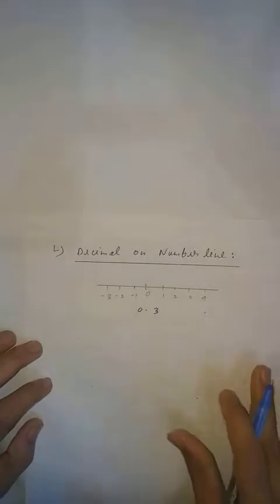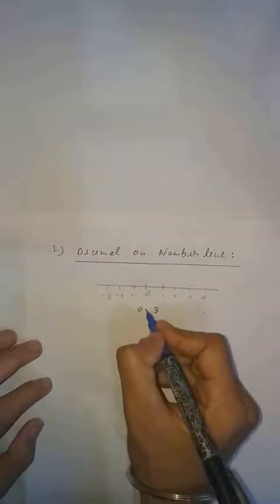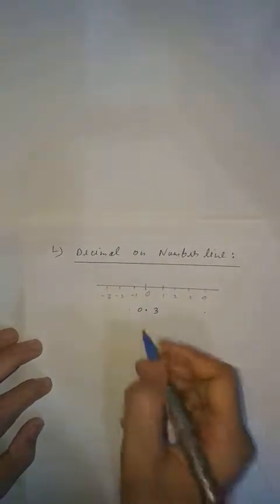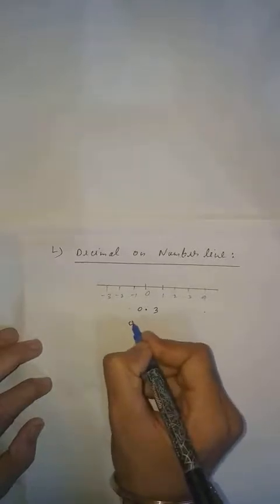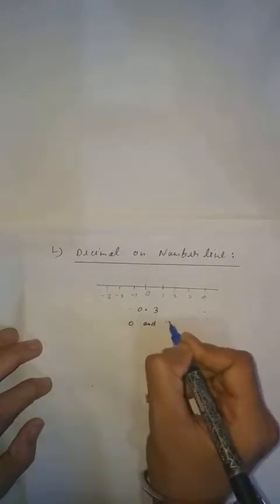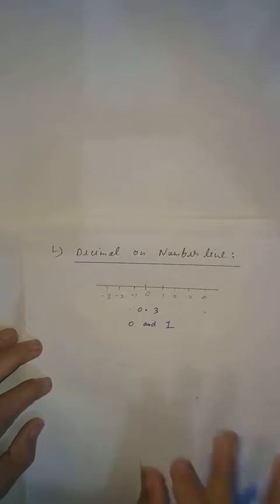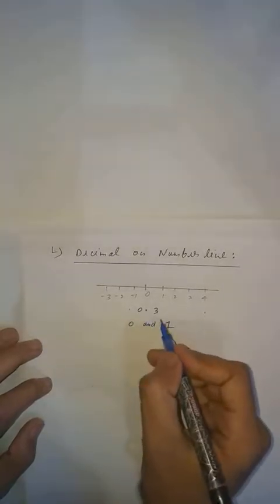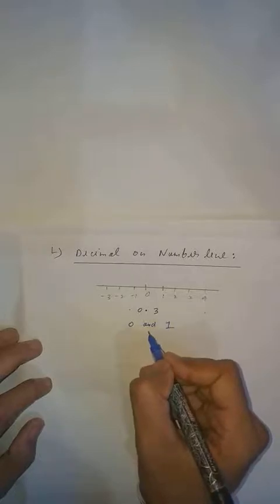Clear student? So as you know that 0.3 is given, it comes under what? It comes between 0 and 1. Clear? This is very clear because 0.3 starts from 0, and 0.3 is given, it means this will be lesser than 1, so it will come between 0 and 1.